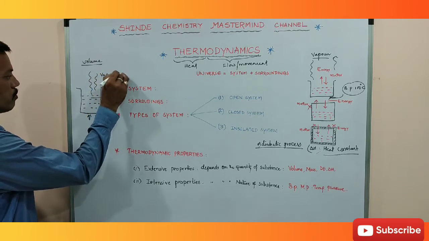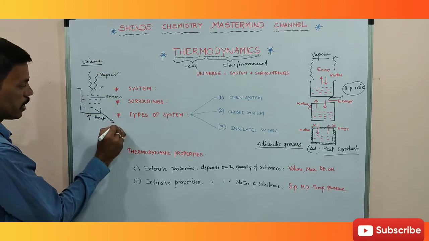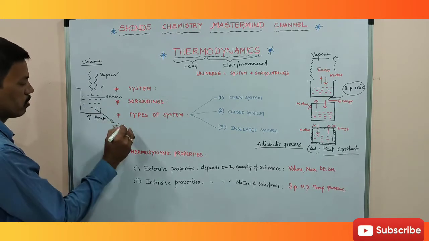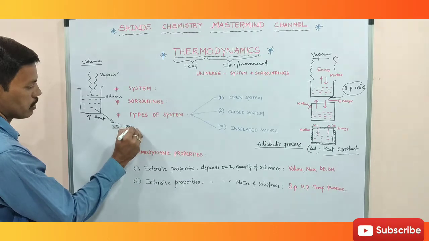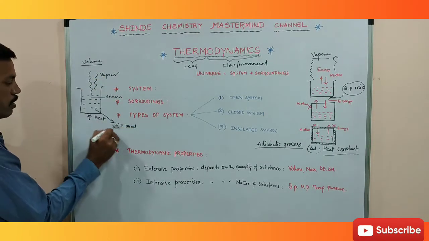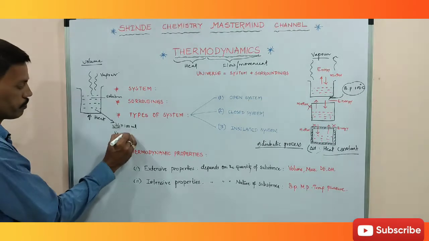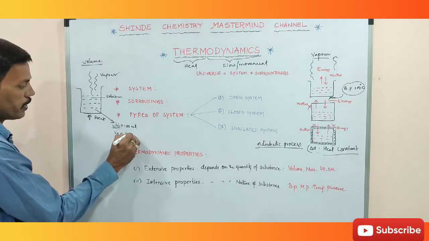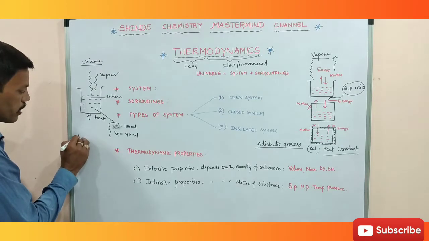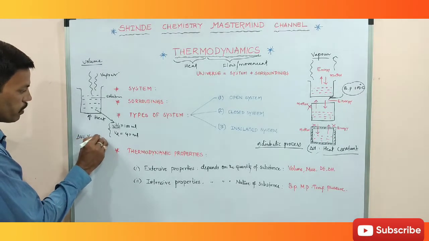So in the initial state, V1 is equal to some 100 milliliters, right? After the evaporation, V2 is equal to 40 milliliters. So here the difference delta V is equal to V2 minus V1.